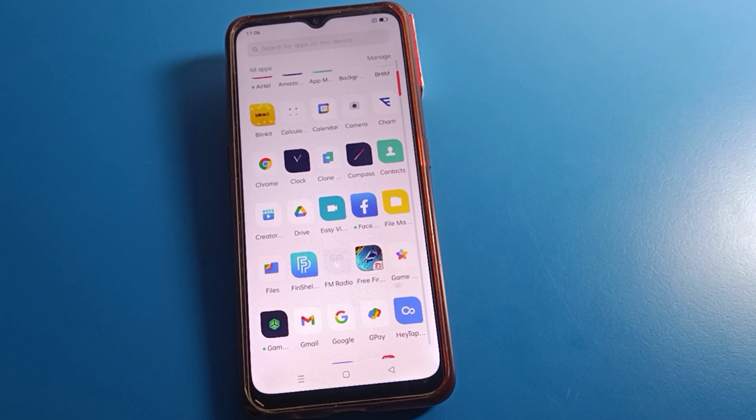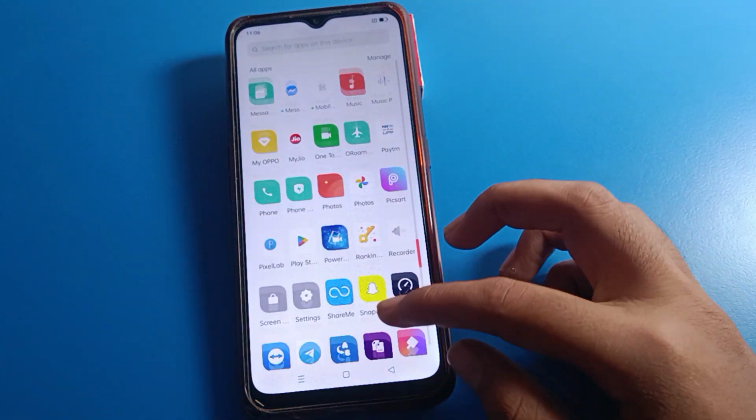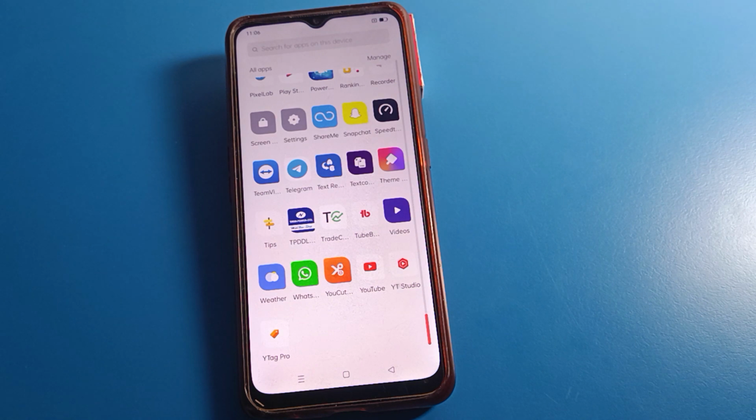Today, friends, we are going to go to Oppo mobile settings, and I am going to show you how to fix the Oppo mobile touch vibration problem. Friends, if you have an Oppo mobile touch vibration problem, we will talk about how to fix it, one by one, step by step.